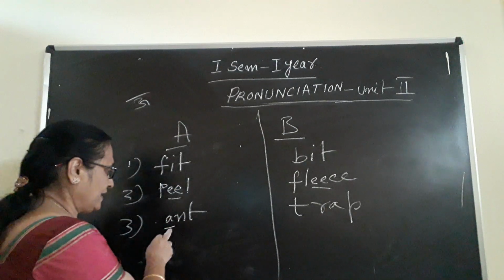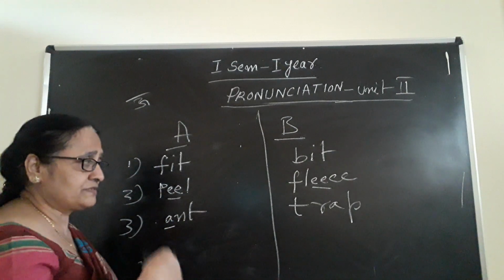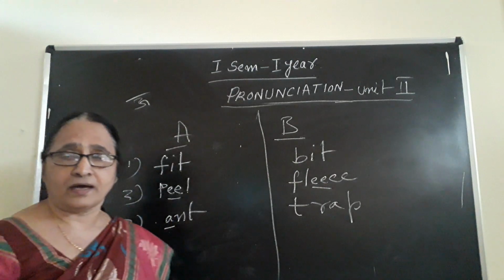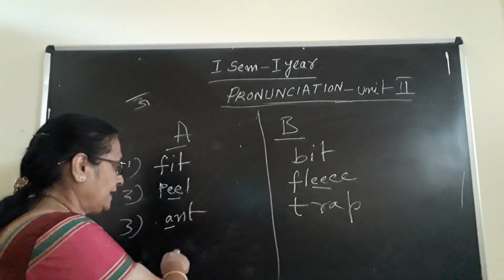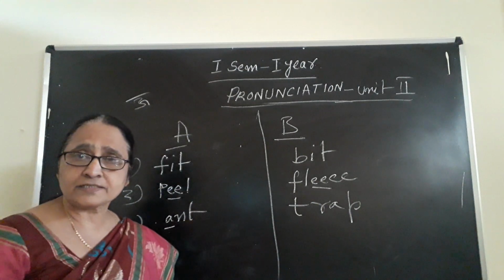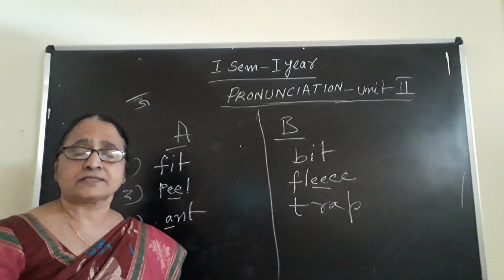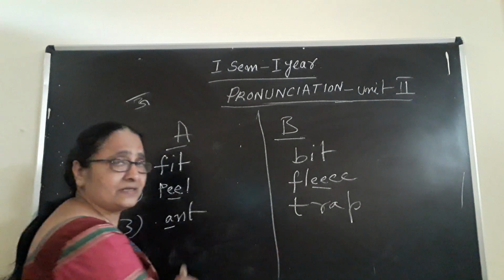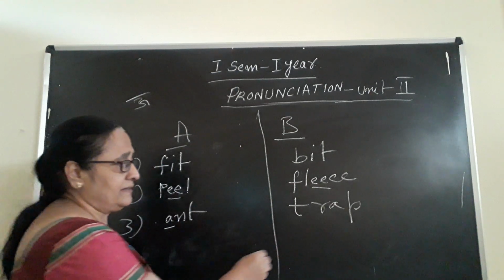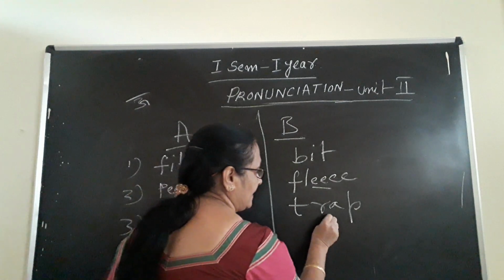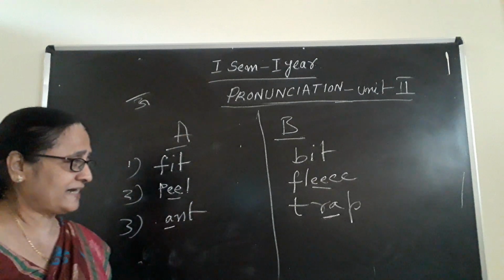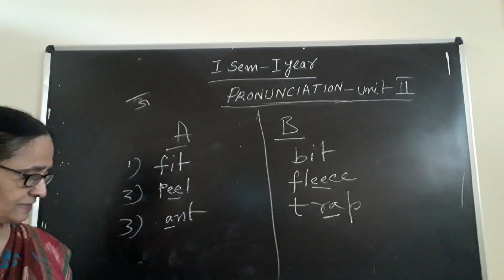Wherever A is there, pronunciation will be like here, in ant, not in every word. Here in ant, how is the pronunciation? For A, it is like ya. Ya sound. Trap. Together R and A becomes a ya sound. Trap.